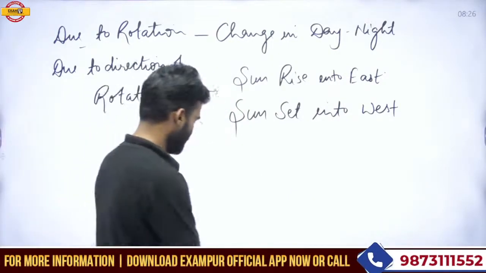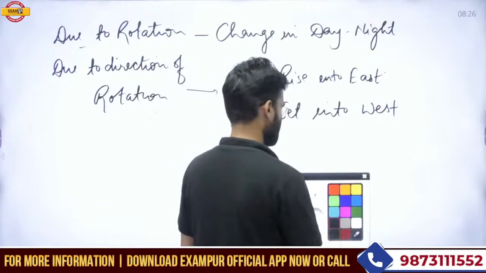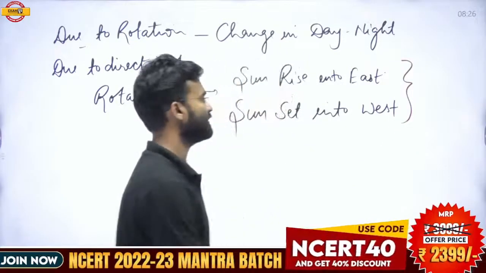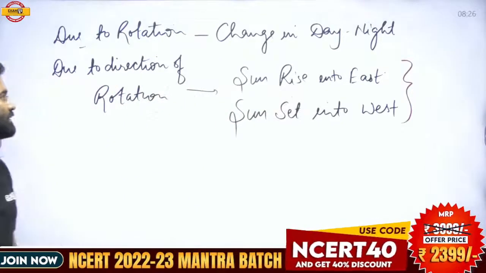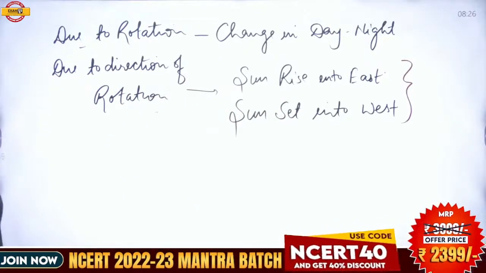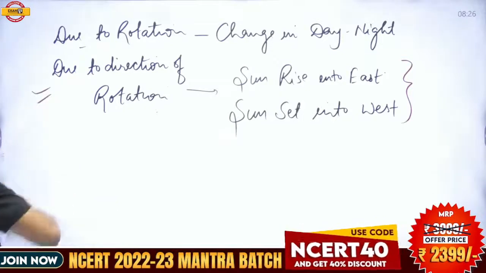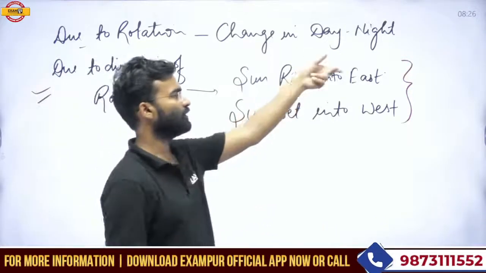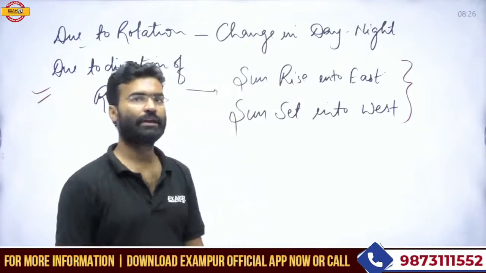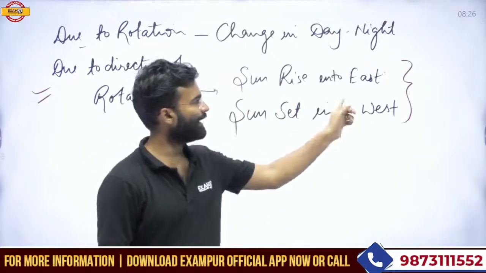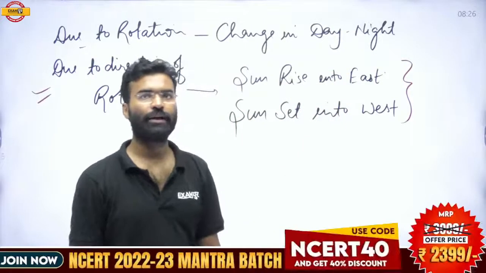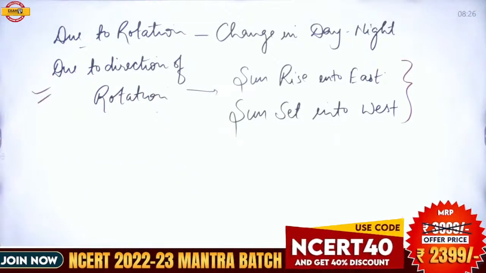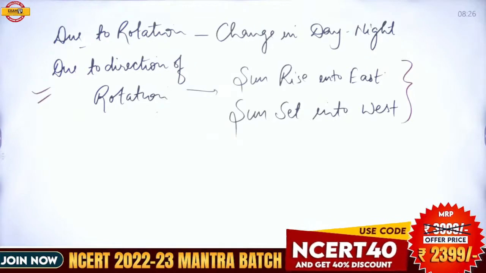So if anyone asks you why the sun always rises in the east, what is the reason behind this? Then the reason for this sunrise in the east is the direction of the rotation. If we reverse the direction of the rotation, this phenomenon will also reverse. Then the sunrise will happen in the west and the sunset will happen in the east if we reverse the direction of the rotation. So this is the direction of the rotation.